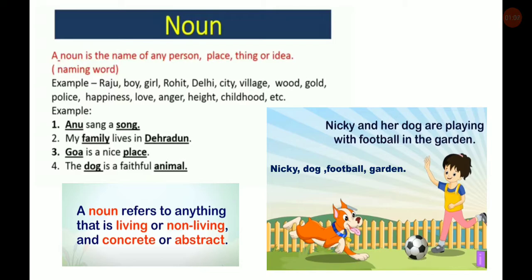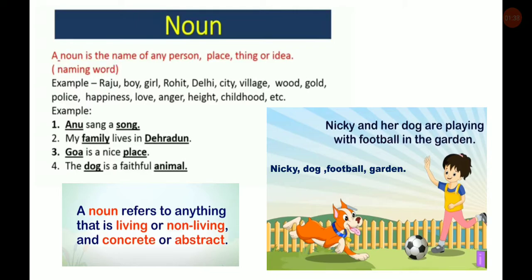So, nouns. A noun is the name of a person, place, animal, thing or an idea. Those are called naming words. They are called nouns. For example, Raju, boy, girl, Rohit, Delhi, city are all nouns. A noun refers to anything that is living or non-living and concrete or abstract.